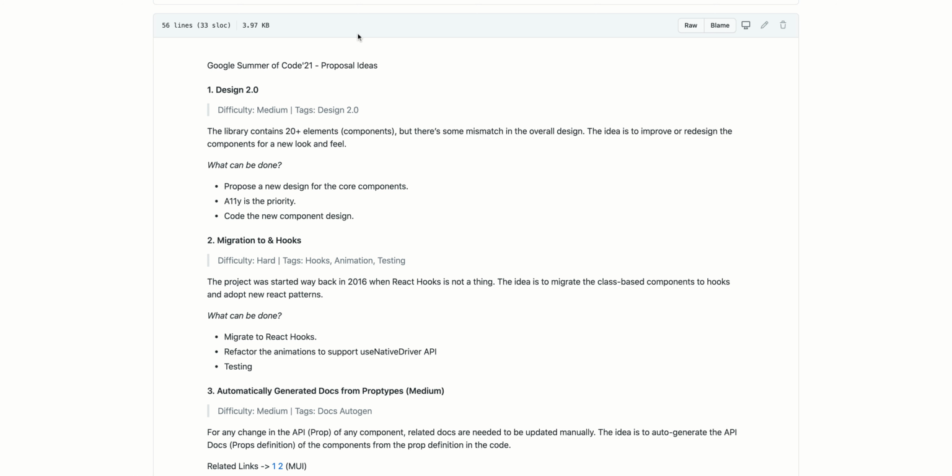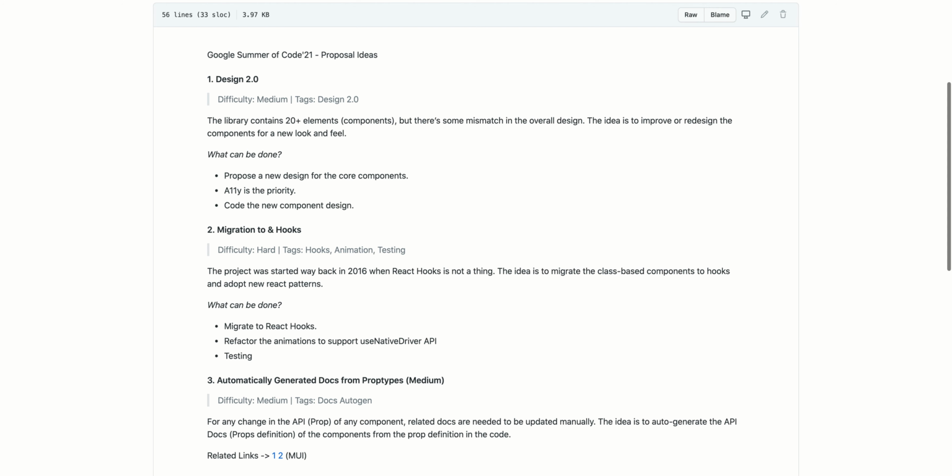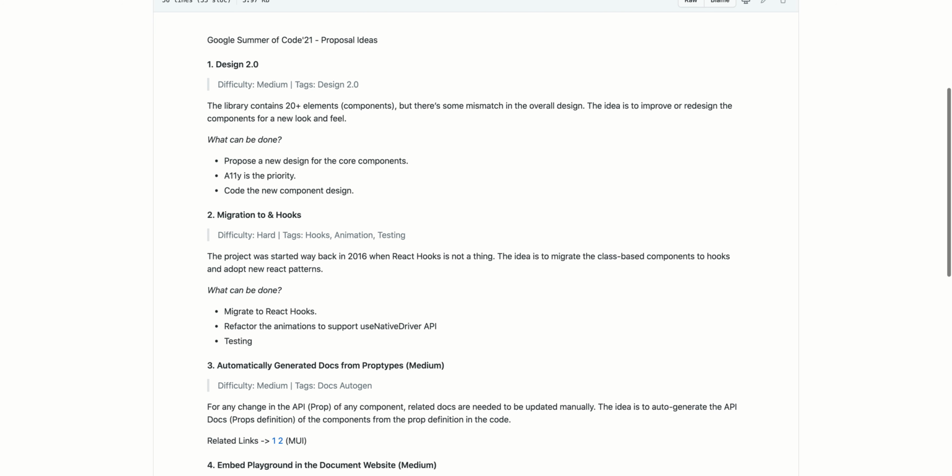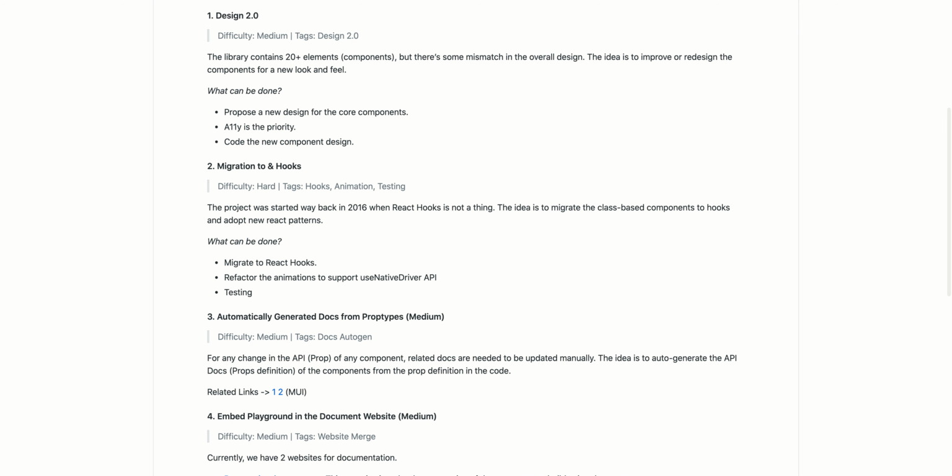Okay, this is interesting. So the first one is you improve the overall design. So all their core components need to be implemented in the same fashion. Right now, it looks like there is some mismatch, like these guys are calling out, and there's no accessibility. So what these guys would hope for, I think, is they want a common design across all their core components, providing accessibility as well. And by accessibility, they mean for people who are visually impaired, they cannot interact with the UI elements like regular people can.